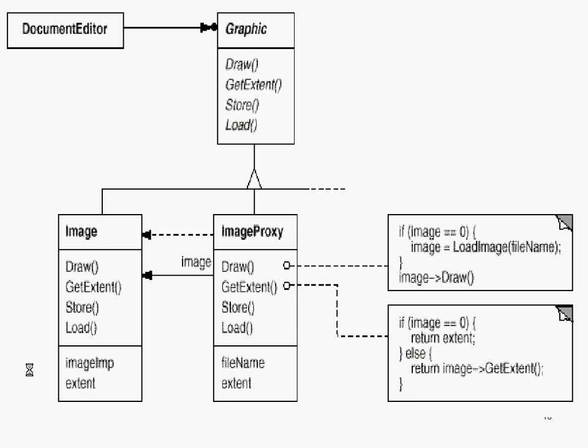And this is an example from the Gang of Four. So what I would do is create one image proxy class. Earlier I had just this image class and this base class, and there is a document editor class. Now I create an image proxy class. This is again inherited from this graphic class, and it has all the same methods. It has a draw, a get extent, a store, a load. It has a file name and it has extent. Extent is needed over here.